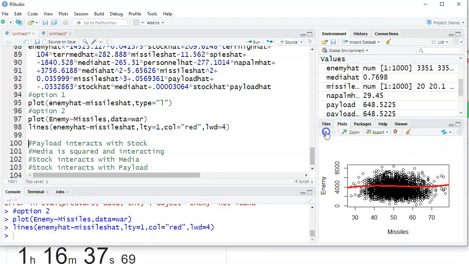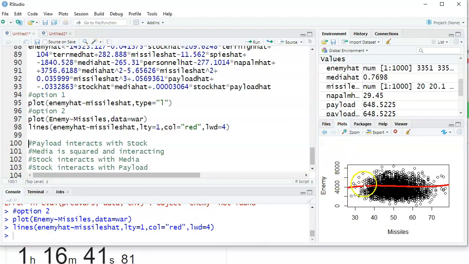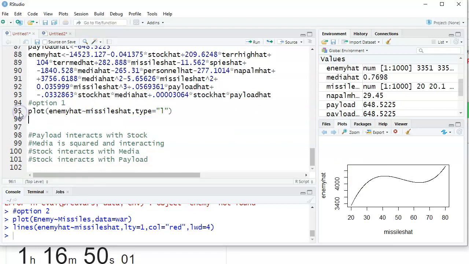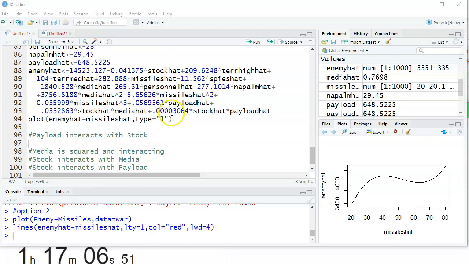And I mean, different people might disagree. Option 1 or option 2. You can still see the curve here, but it's more subtle. This one is much, I like option 1 better. So I'm going to go with that as my plot for missiles. Great. Payload interacts with stock.